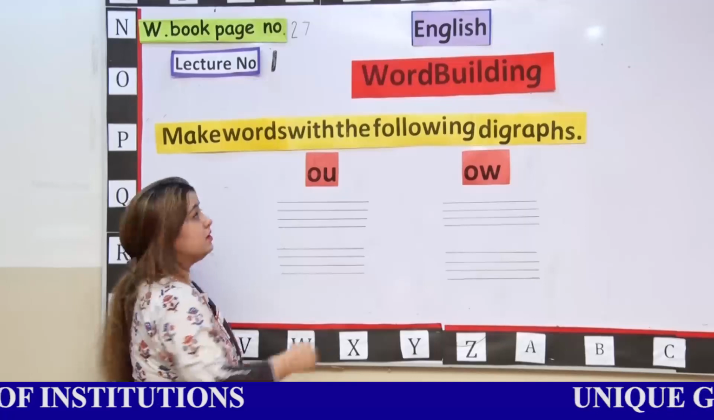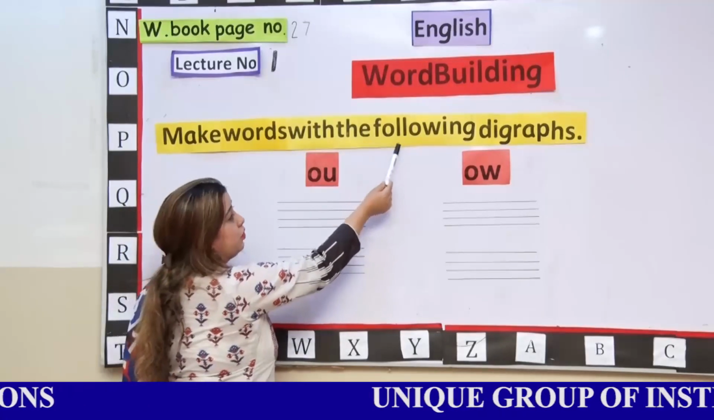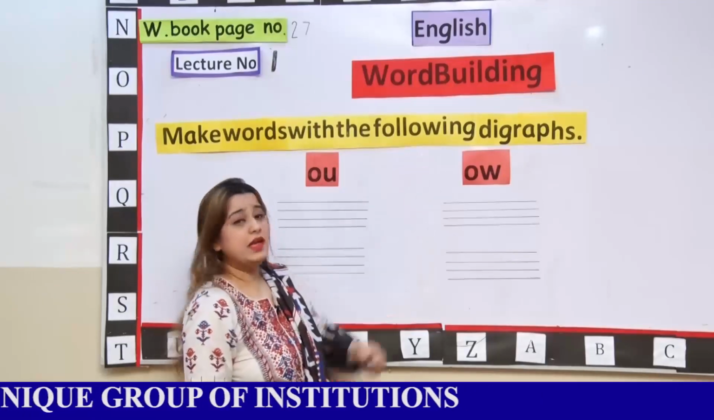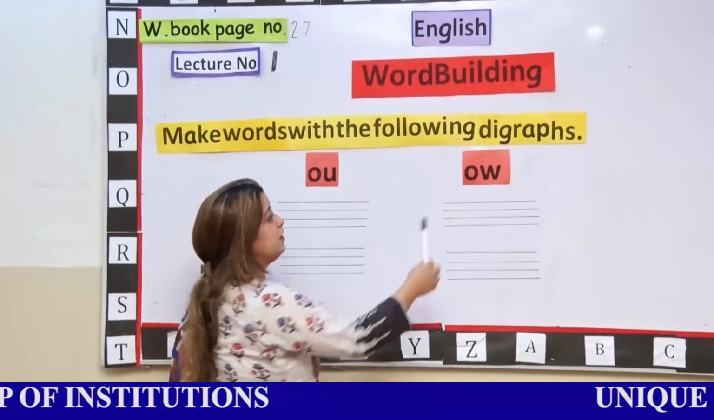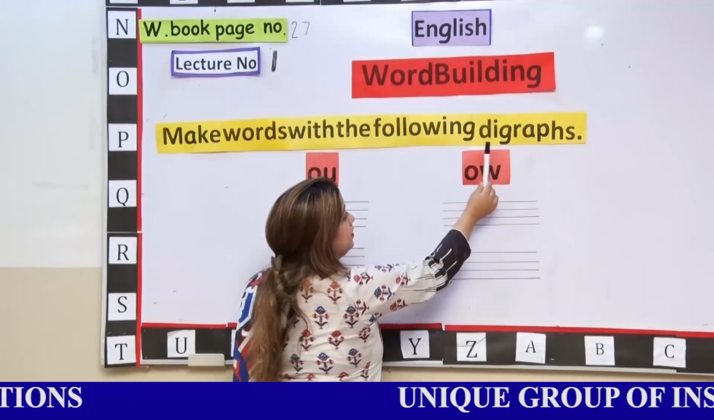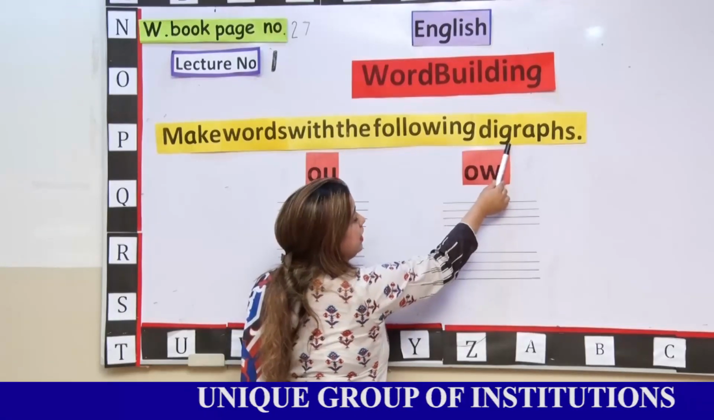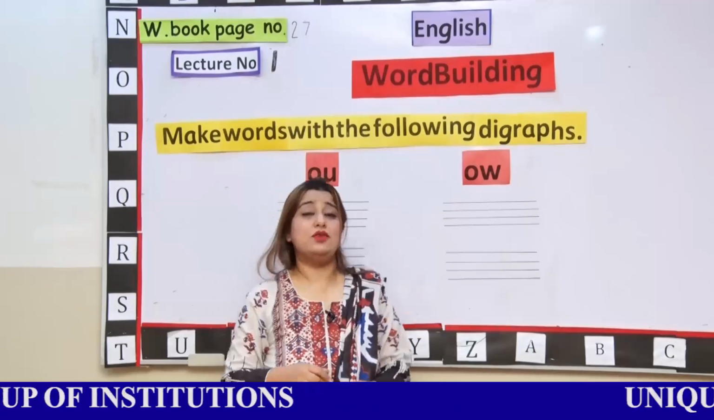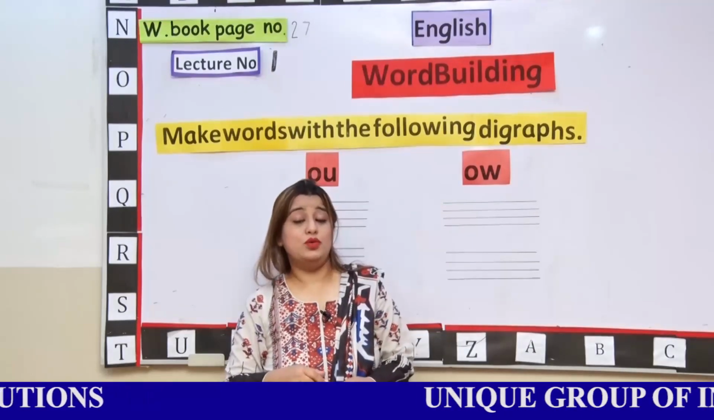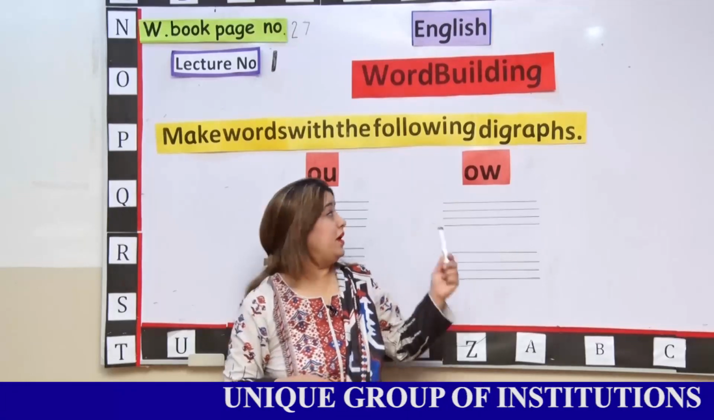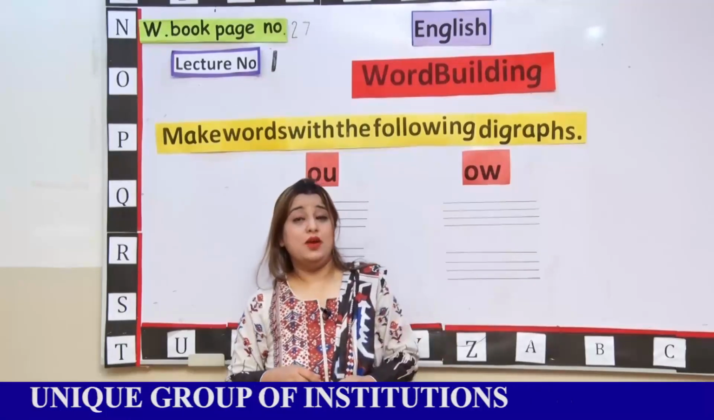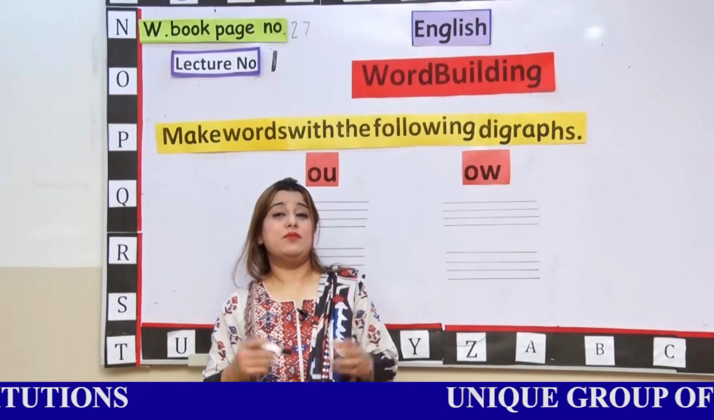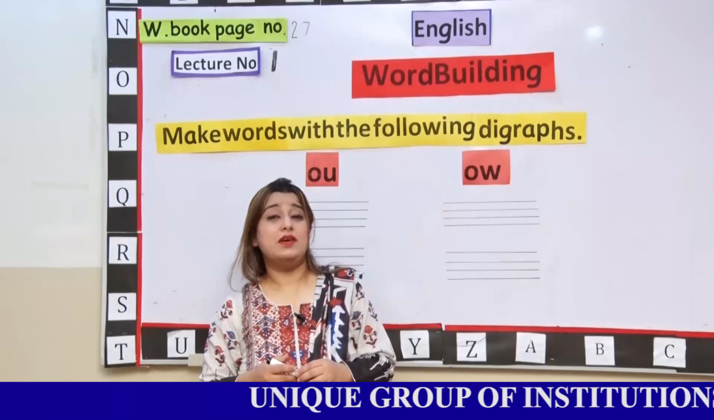WITH, with. The. FOLLOW, follow. ING, ing, following. DI, die. GRAPHS, digraphs. Again you have to make a word by using these digraphs. And I told you, what do you mean by digraphs? Whenever there are two letters, when they combine, they give a new sound.